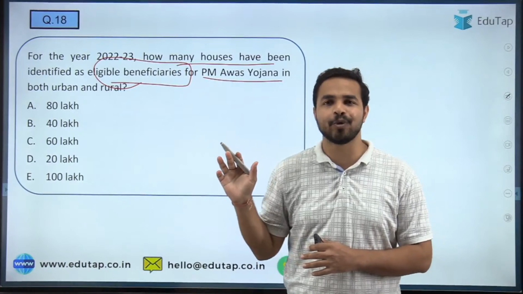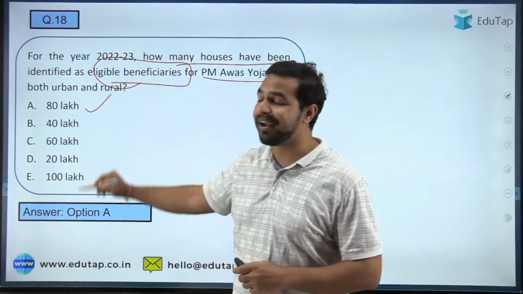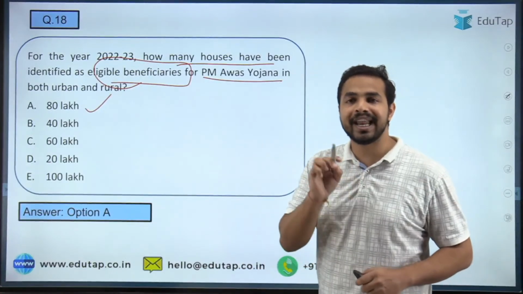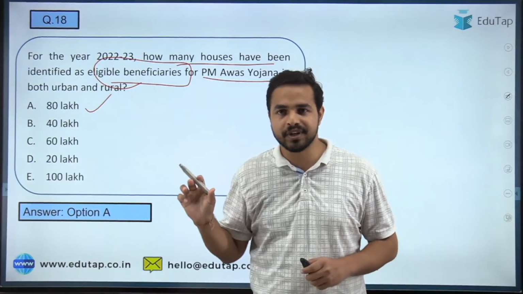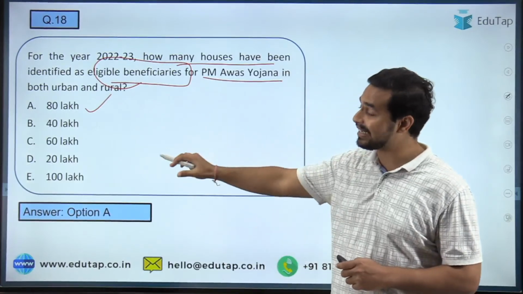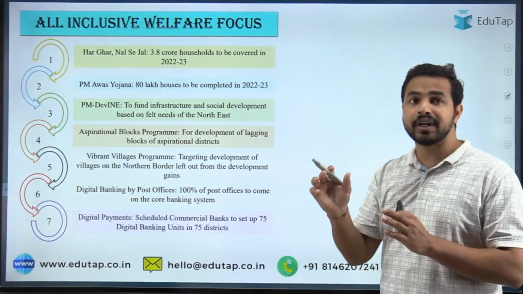So most of the people are going with the option 20 lakh, and that is not the right answer, guys. The right answer is 80 lakh. So 80 lakh is the right answer. Kunal has answered the question correctly. Kunal, Pavitra, Ravi Shankar have answered the question correctly. That is 80 lakh. ठीक है जी, तो यहाँ पर हम देखें सभी इंपॉर्टेंट इनिशिएटिव्स.